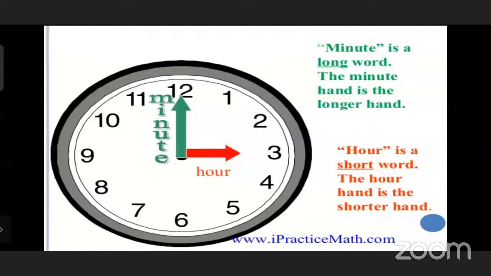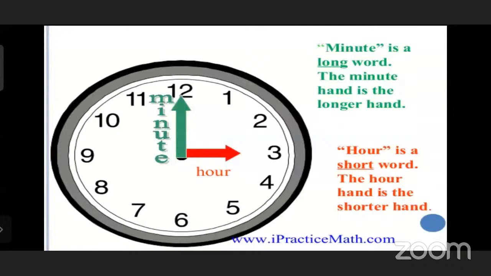Now, minute is a long word, so the minute hand is the longer hand. Hour is a short word, so the hour hand is the shorter hand. That is the basic concept and the important aspect. The hour hand is short and small, and the minute hand is long.